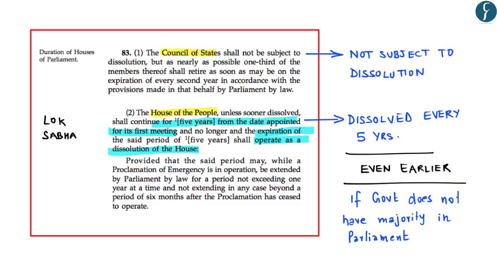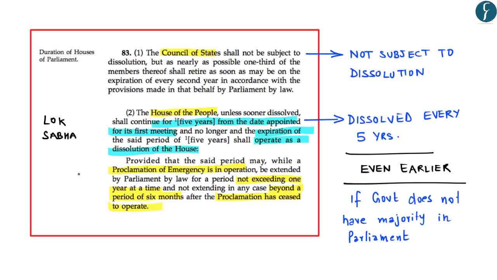It says that while a proclamation of emergency is in operation, the House may be extended by Parliament by law for a period not exceeding 1 year at a time and not exceeding in any case beyond a period of 6 months after the proclamation has ceased to operate.